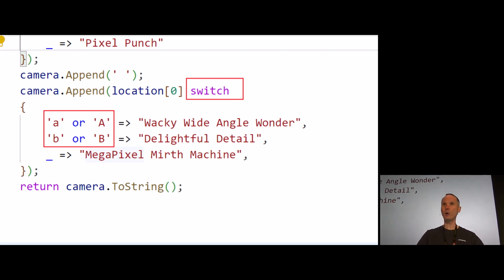Then we want to do a wide angle shot with our camera wacky wide angle wonder. If it's B, we want to take the delightful detail camera. And if it's C, we want to take the megapixel mirth machine, whatever that is.